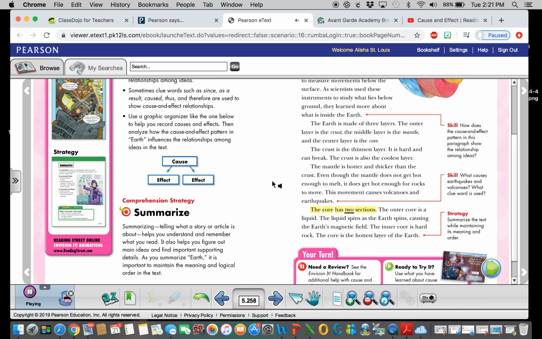The core has 2 sections. The outer core is a liquid. The liquid spins as the Earth spins, causing the Earth's magnetic field. The inner core is hard rock. The core is the hottest layer of the Earth. Atmosphere.